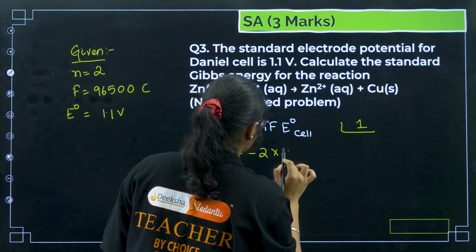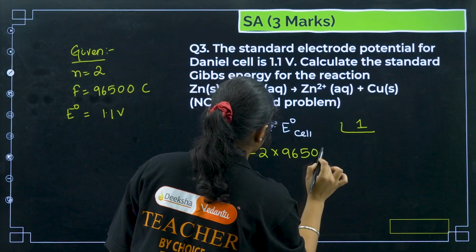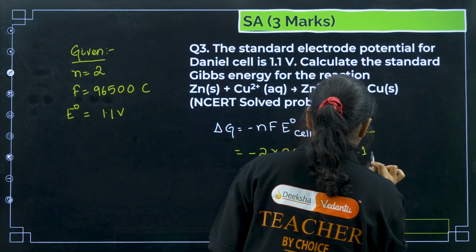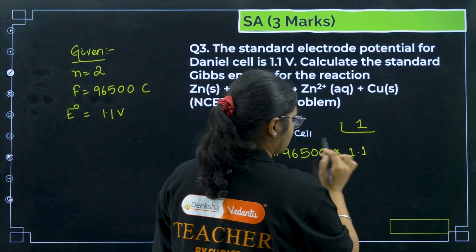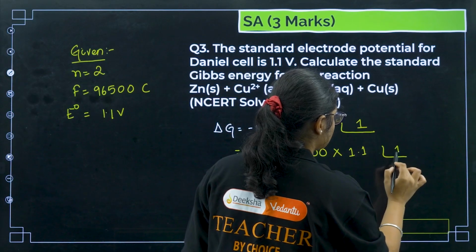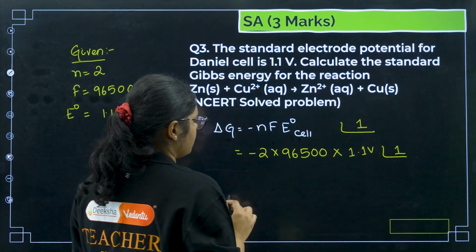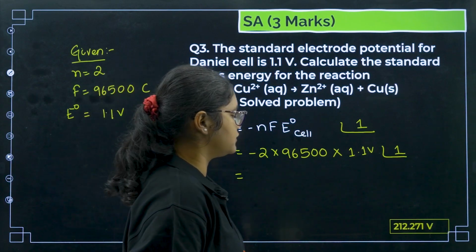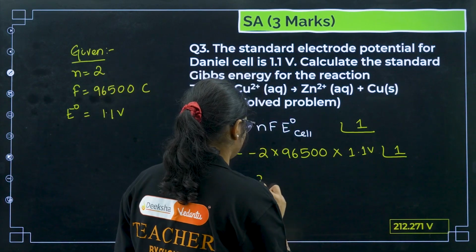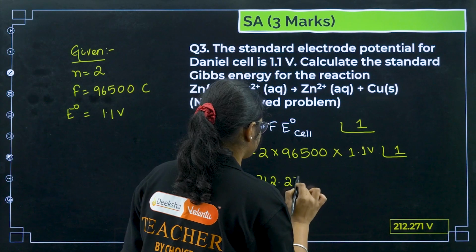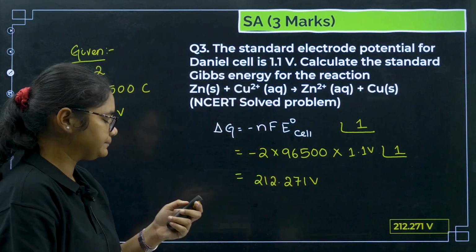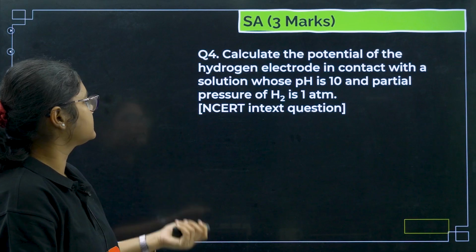So delta G is minus 2 into 96500 into E naught of the cell, which is 1.1 volt. Now if you substitute and calculate this one, and write down the answer with the units, you will get the correct answer. The answer will be 212.271 kilojoules. You can check the calculation once again. Okay, clear? Next, question number 4.